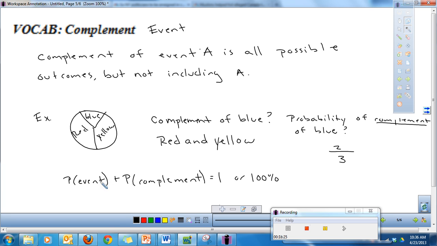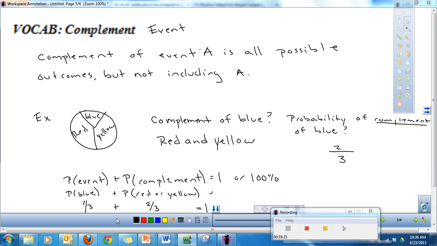What is the probability of our blue happening? The probability of blue happening plus the probability of its complement, and our complement to blue would be red or yellow. And does that equal 1? Well, the probability of blue would be 1 out of 3. The probability of red or yellow would be 2 out of 3. 1/3 plus 2/3 equals 1. So that works out. We did our complement correctly.